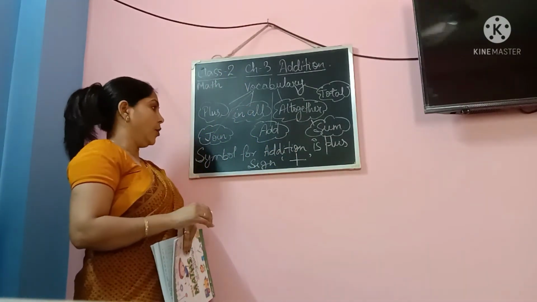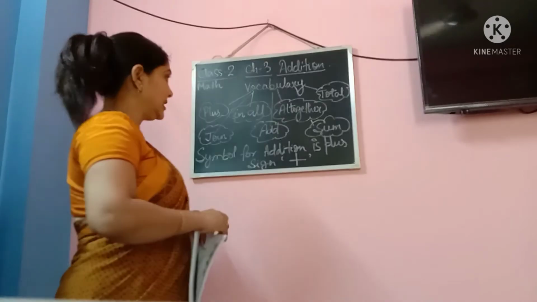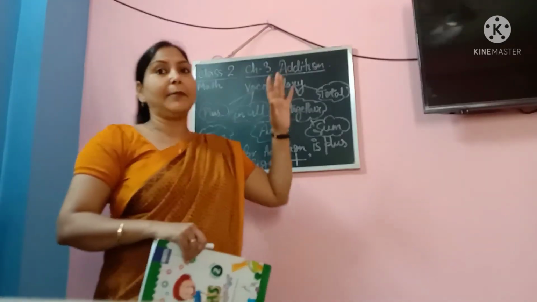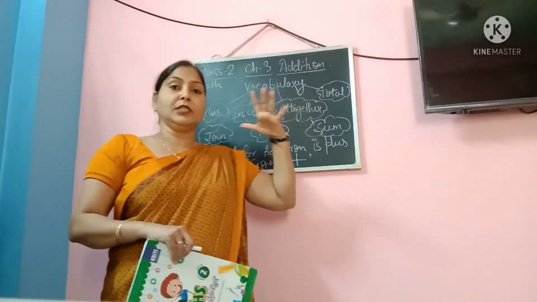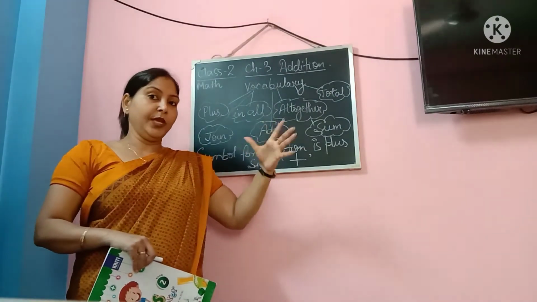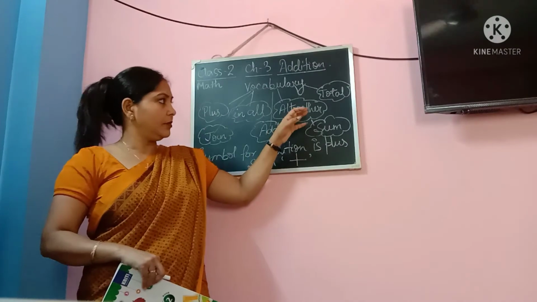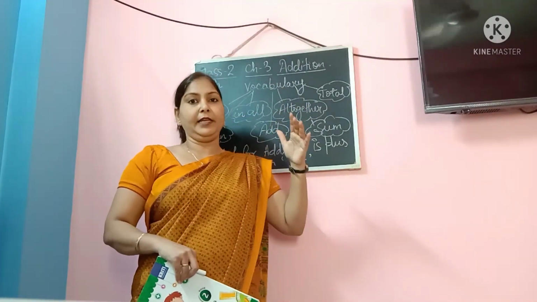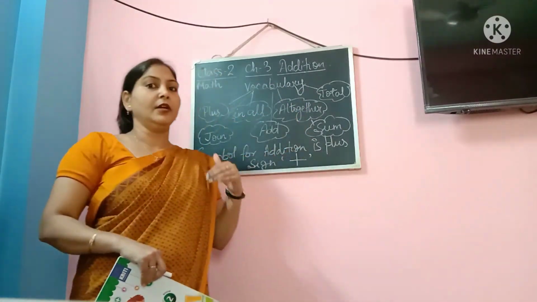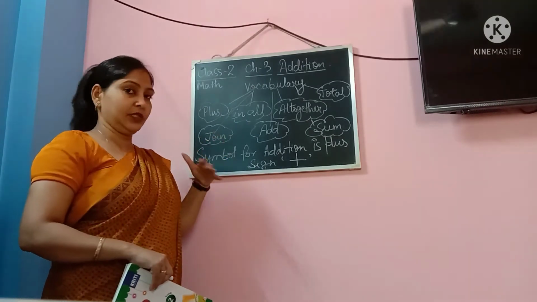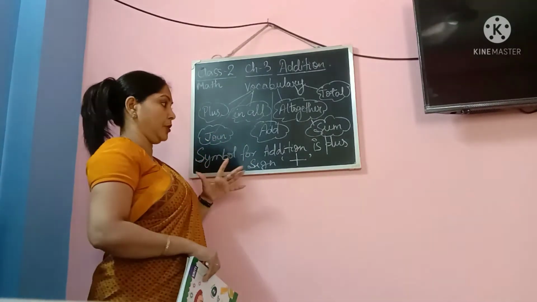I hope you have understood these are the similar words which we use for this topic. So try to keep these words in your mind. It will help you in solving the sums, especially the story sums or word problems.